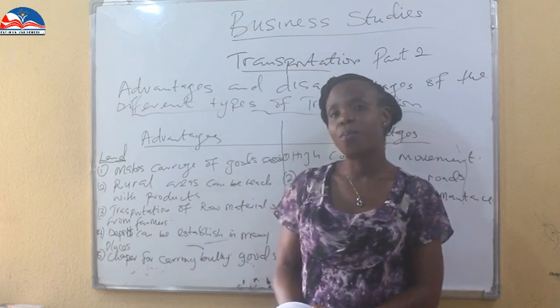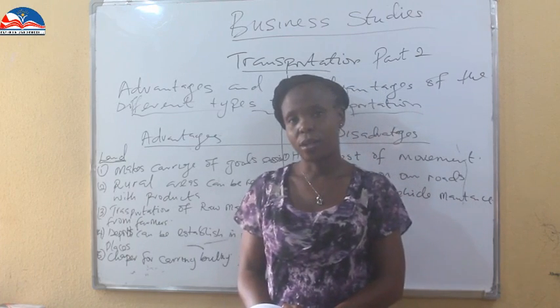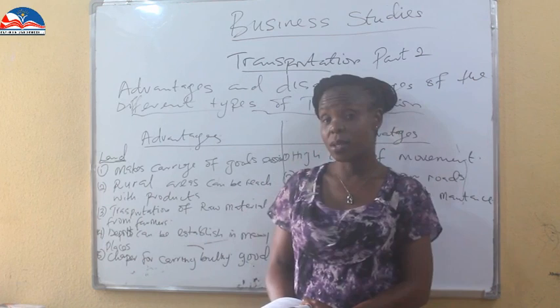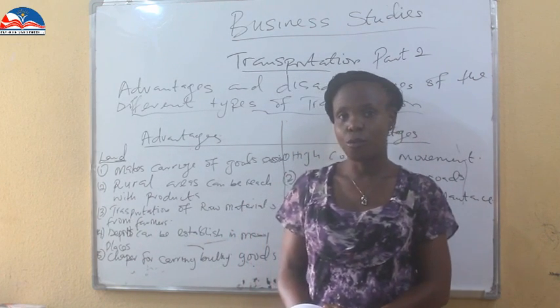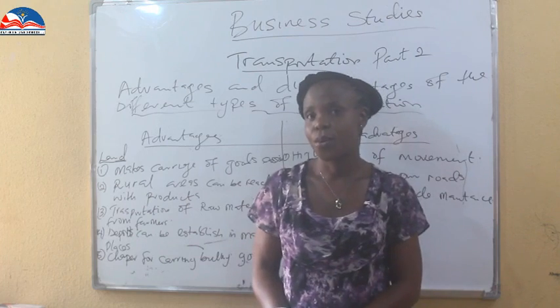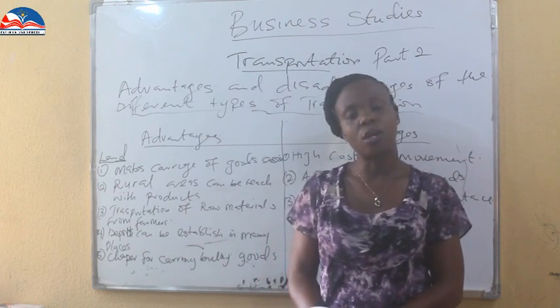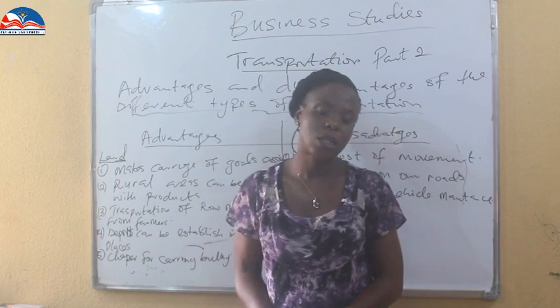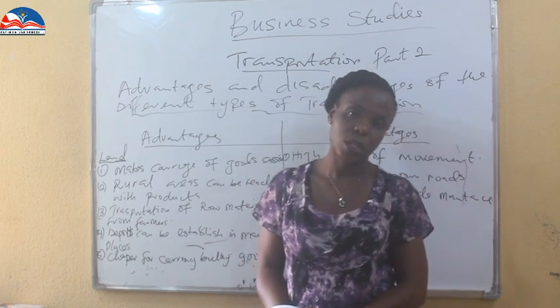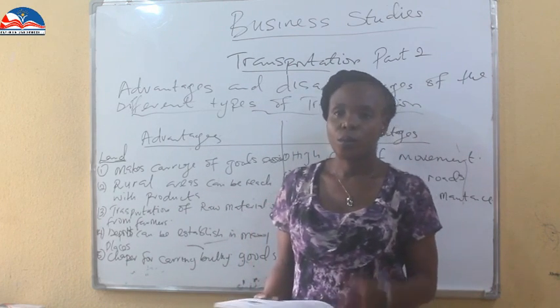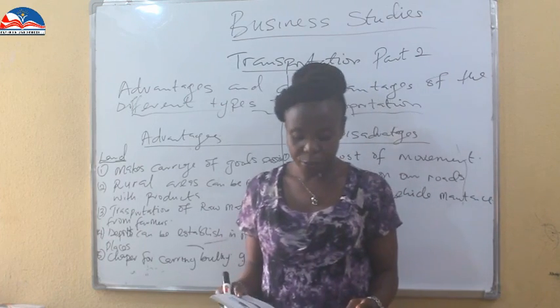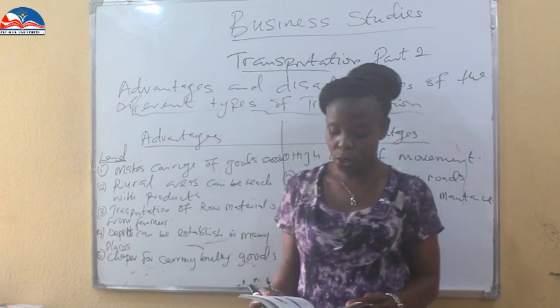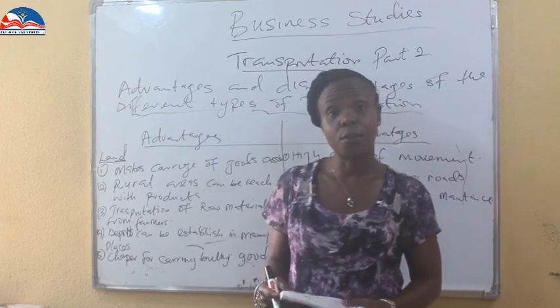There is some equipment that the air cannot carry. Very bulky products that a cargo plane cannot carry don't have to move that way. So it has a limitation on the number of products or the bulkiness of the product it can carry. Now, we have seen the advantages and disadvantages of air transportation. Now, what about water transportation?